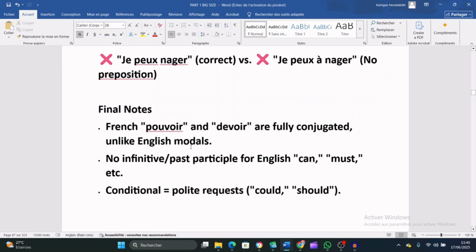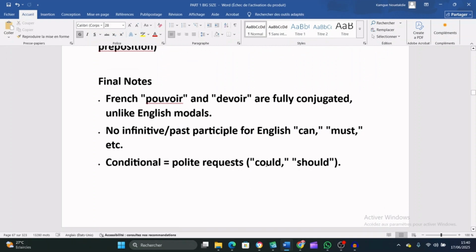Now let's see some final notes. In French, pouvoir and devoir are fully conjugated, unlike English modals that have some exceptions. There is no infinitive or past participle for English can. We don't say to can, to must, or have musted. And the conditional is usually used for polite requests. You have could, should.